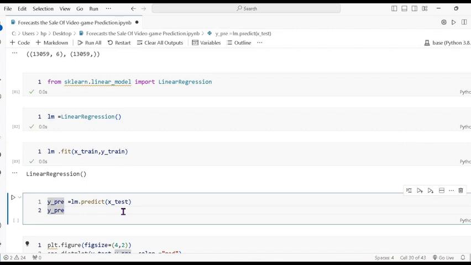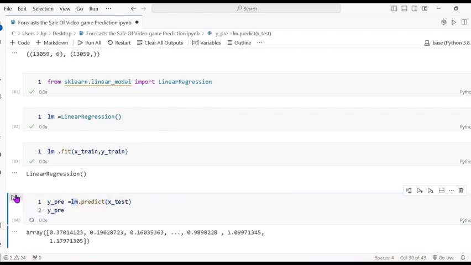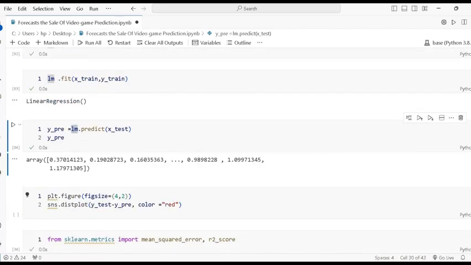Now predict the X test data. So I have created a new variable y predict and then the method lm dot predict, where I pass the X test data. So you can see it shows the 3719 predictions of the testing data.